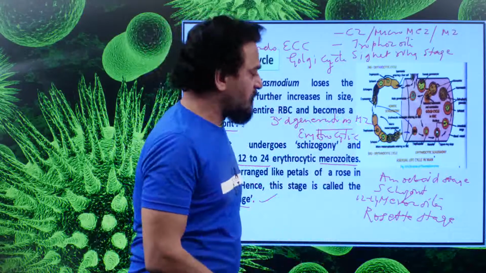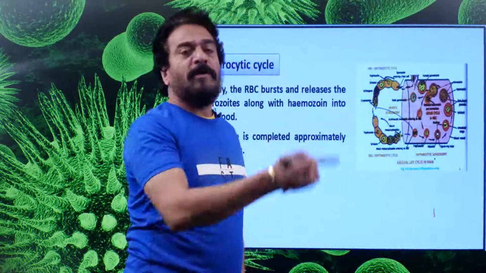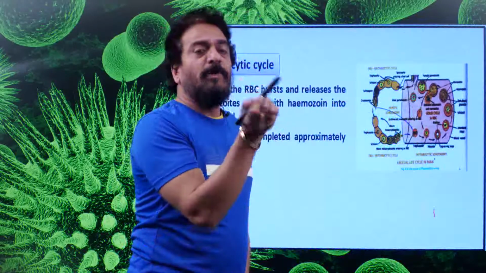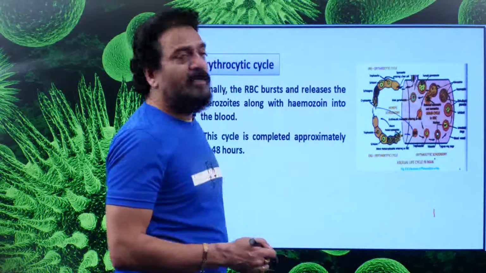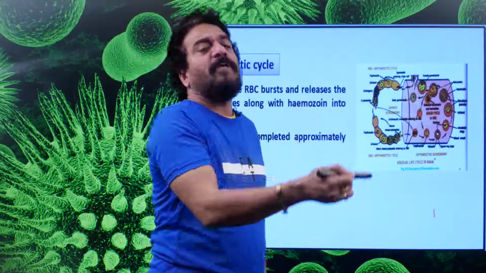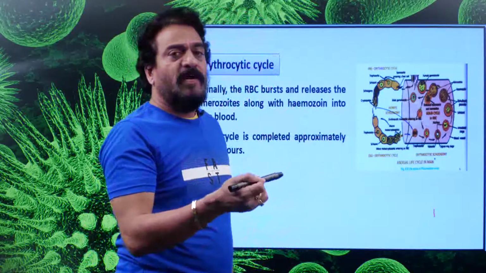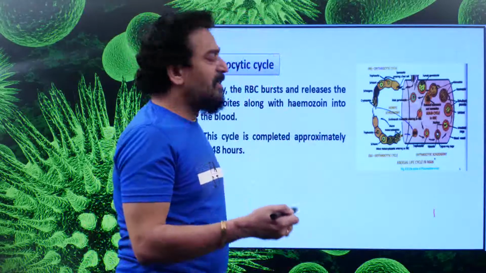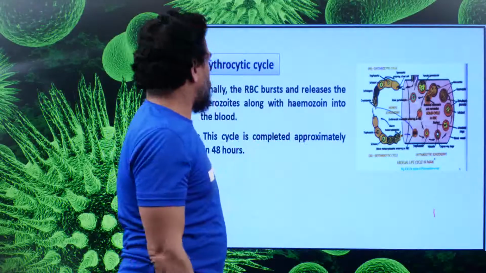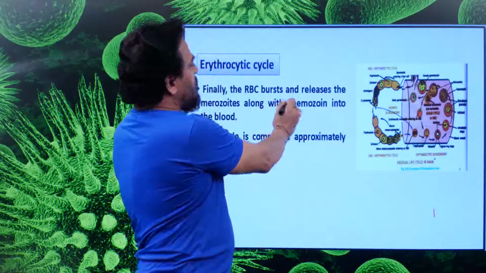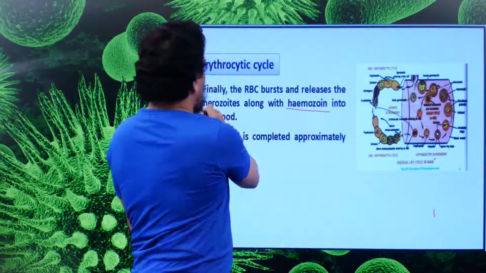But what happens is the hemoglobin will be consumed and the globin will be eaten up. Heme will be converted into a toxic substance called hemozoin granules. Because of the dumping of the hemozoin granules, the patient will start showing shivering, and the temperature of the body will also increase, heartbeat increases, pulse rate also increases. Finally, the RBC bursts and releases the merozoites along with hemozoin into the blood.